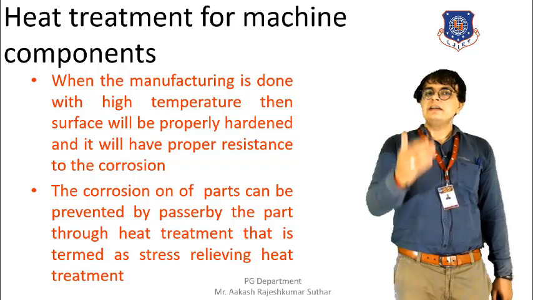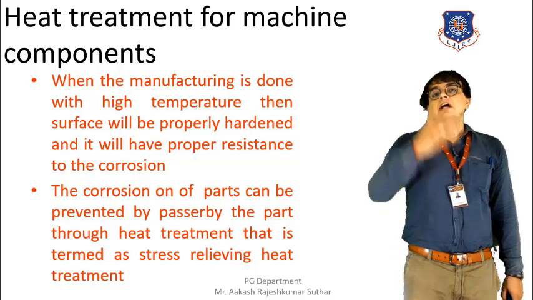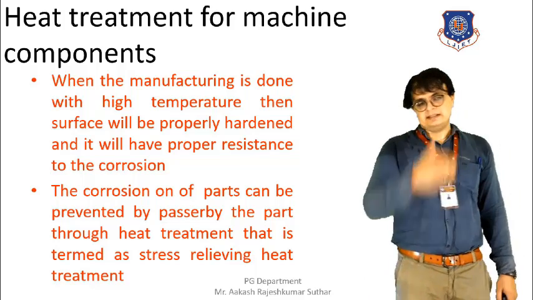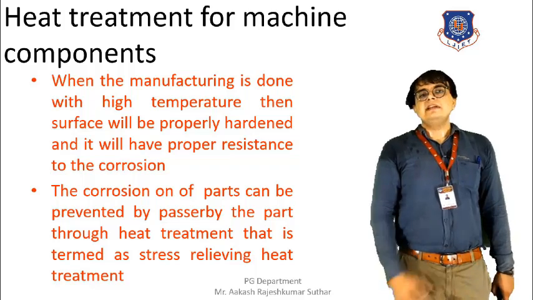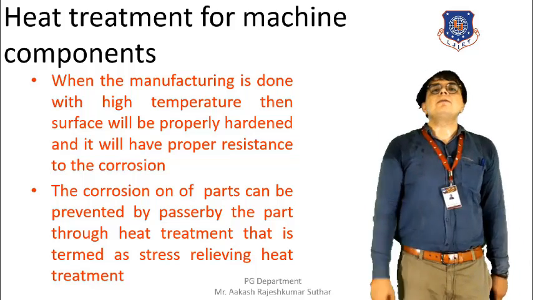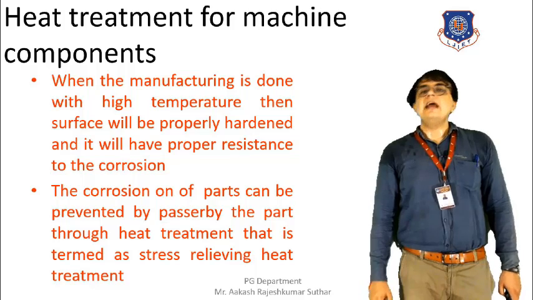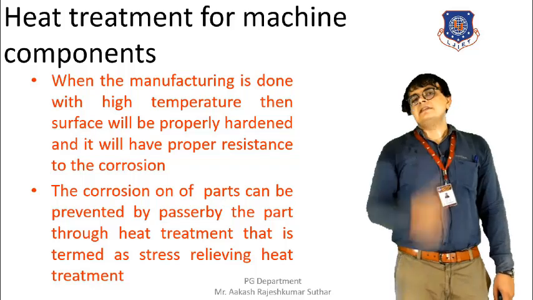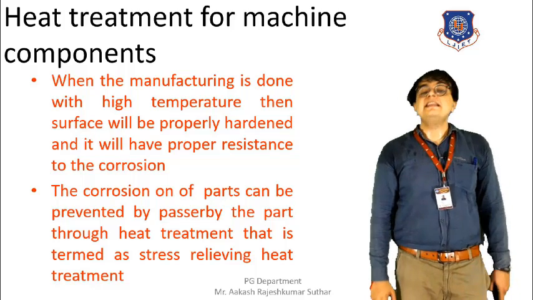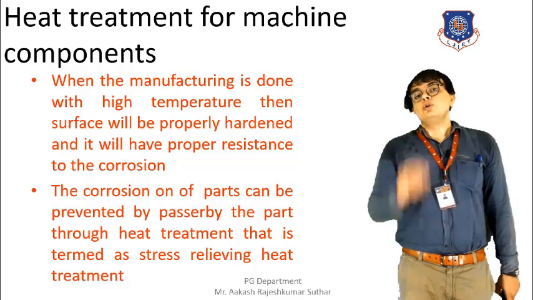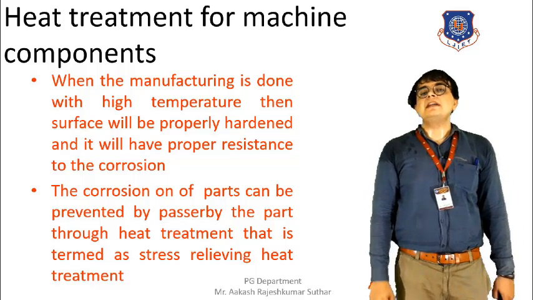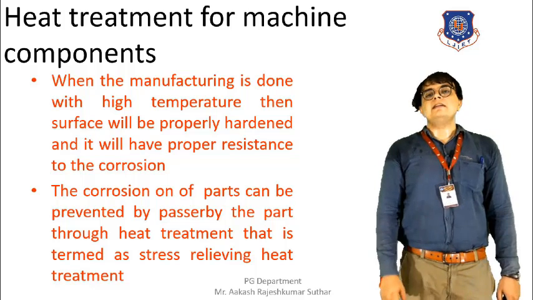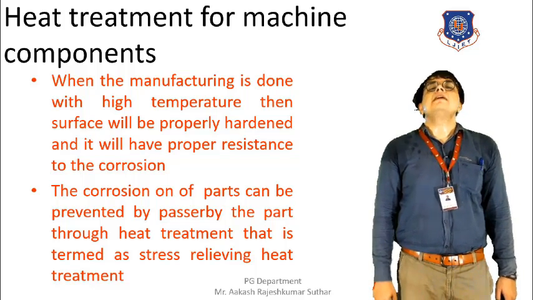By heating it above the critical temperature up to 30 to 70 degrees Celsius, we are again preheating it, and by doing so, each and every part will get properly hardened. Once the hardening of the material takes place, the corrosion resistance capacity of the material will be raised, and as a result, we will get a metal that has a high corrosion resistance.